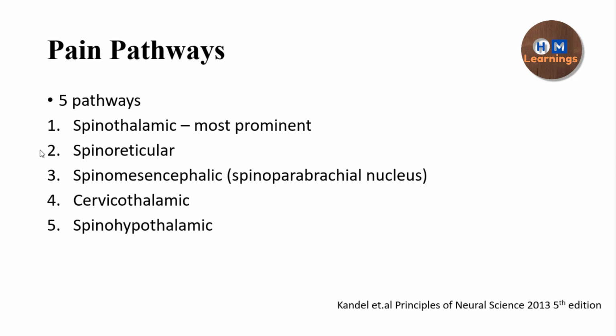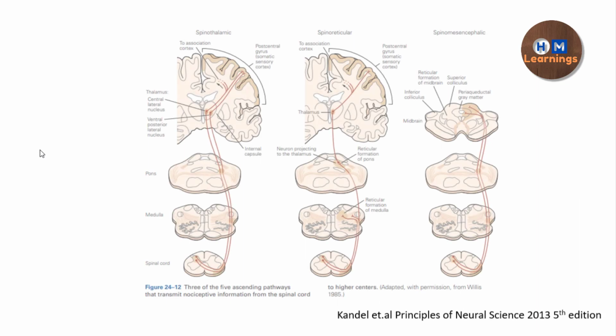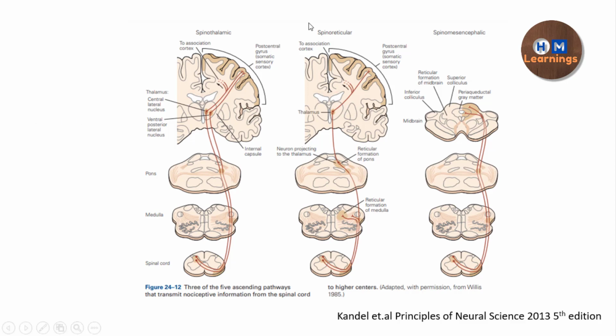Now you have to remember, in this diagram we can understand what is the first order neuron and what is the second order neuron, because I haven't made a video on that. So from this diagram you can understand. This diagram is basically showing 3 pathways: spinothalamic, spinoreticular, and spinomesencephalic. First let's talk about the spinothalamic. These are the different levels: spinal cord, medulla, pons, and finally we have the cerebral cortex.